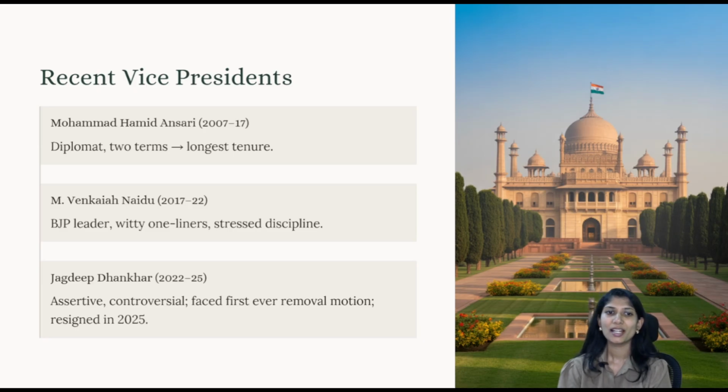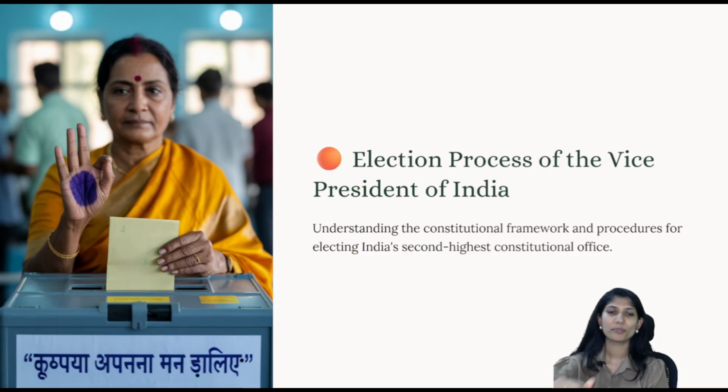Understanding? So whenever I say someone went on to become president, acted as a president, this is the aspect that I am mentioning. Next is Muhammad Hamid Ansari, and then is Venkaiah Naidu. Then is the latest, Jagdeep Dhankhar. He was the first one ever to face the removal motion.